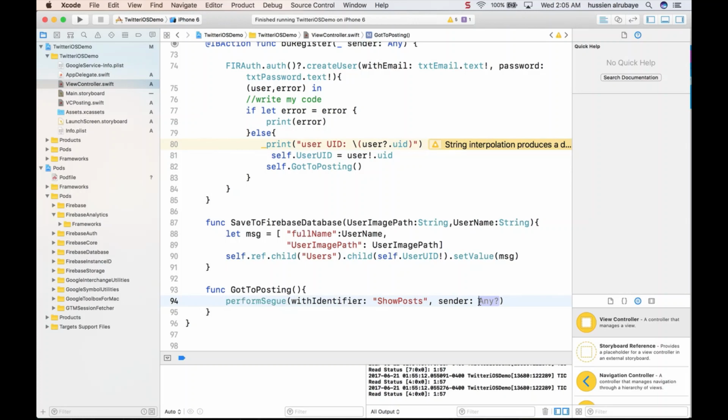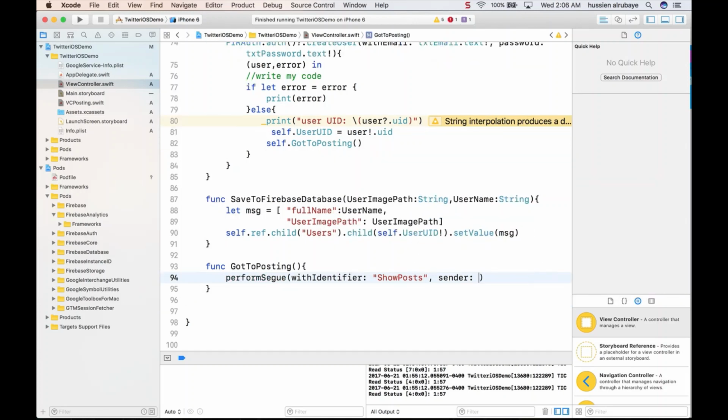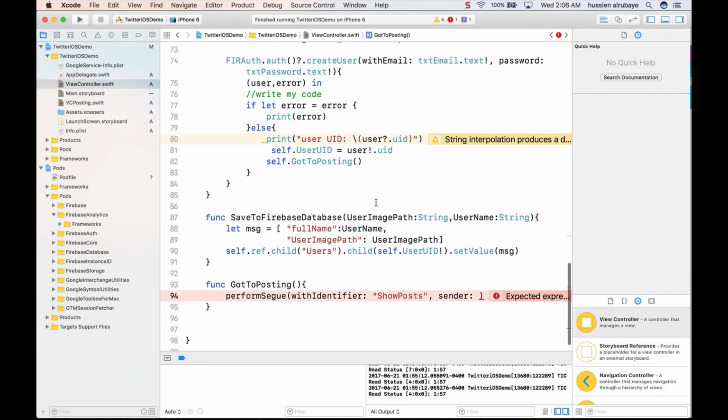Then the second parameter, give it any, I don't care. And the sender, I will send the user UID. If you remember, we have user UID in many places, which is this one, so I send it here so that one will receive it.